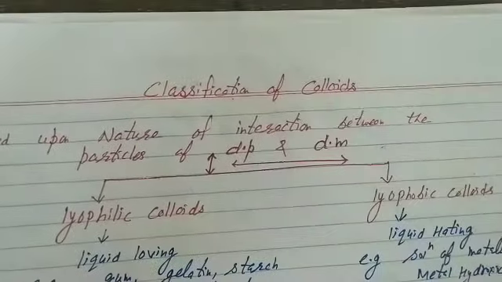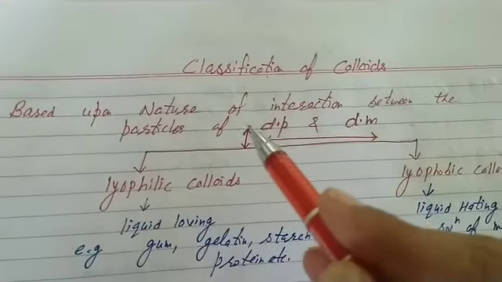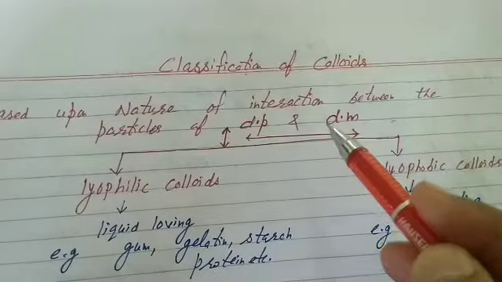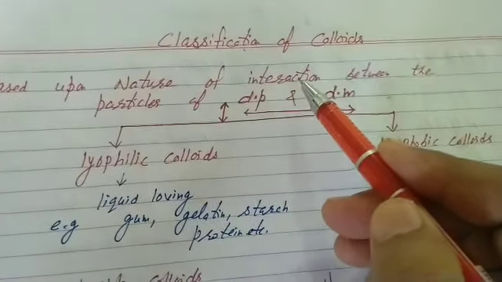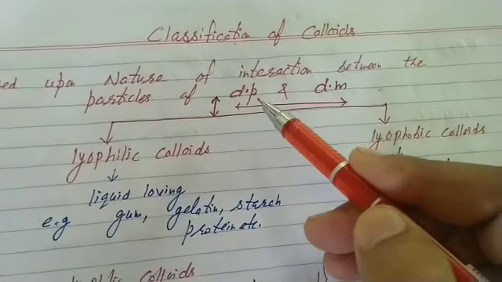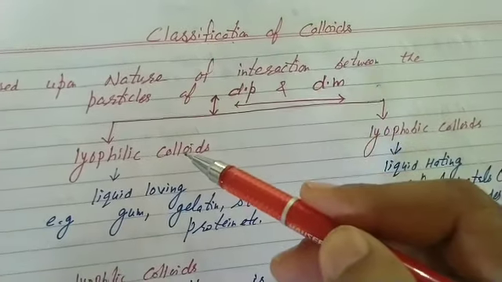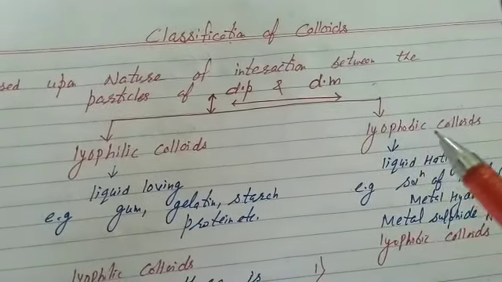Classification of colloids. The first way of classification is based upon the nature of interaction between the particles of dispersion phase and dispersion medium. Based upon the nature of interaction, that is affinity between the particles of dispersion phase and dispersion medium, they are classified in two types, that is lyophilic colloids and lyophobic colloids.